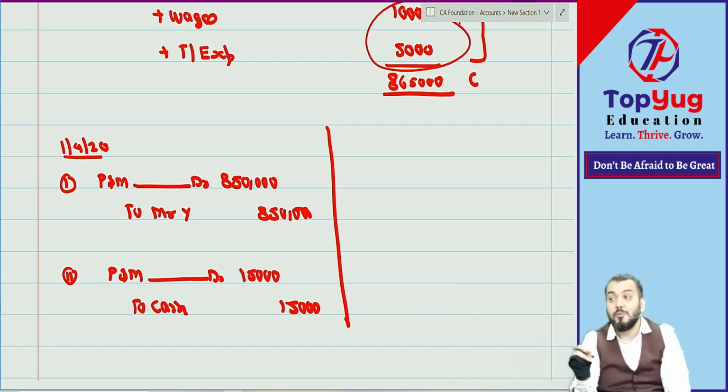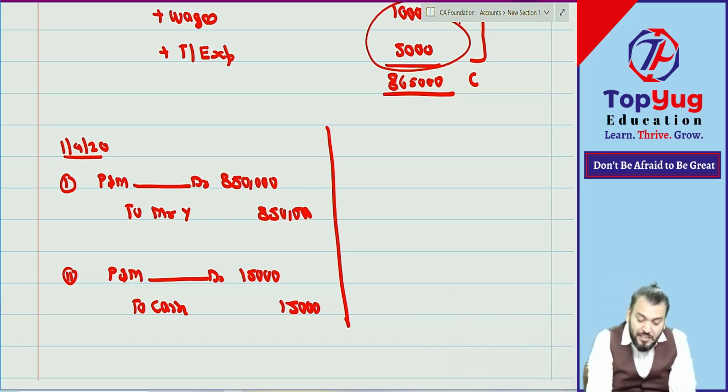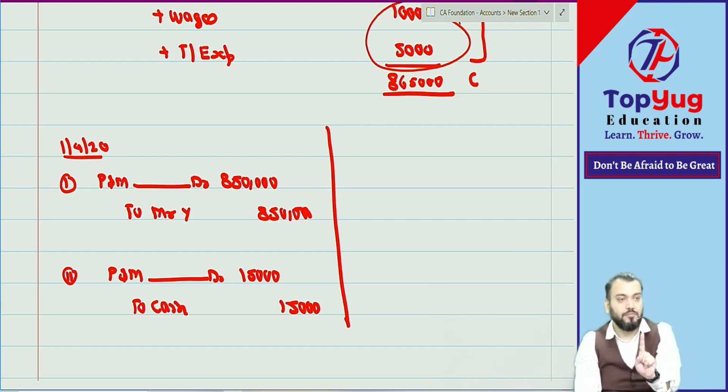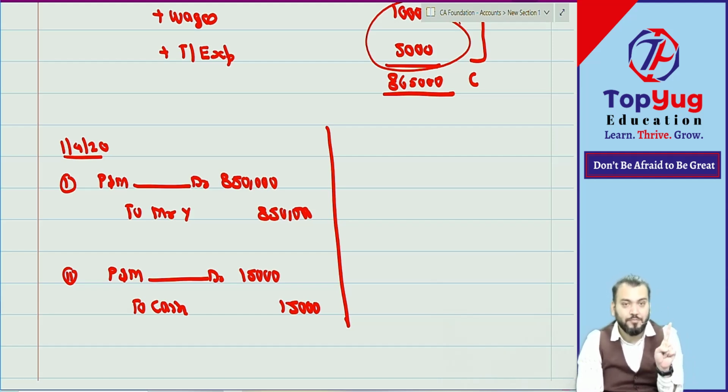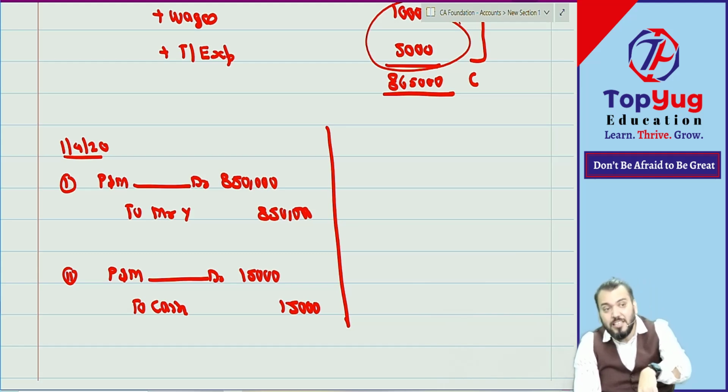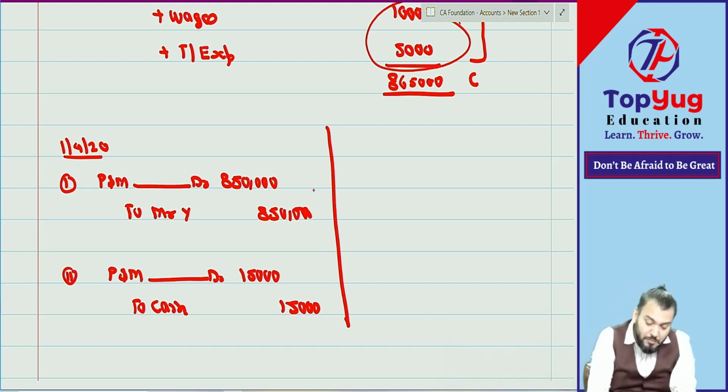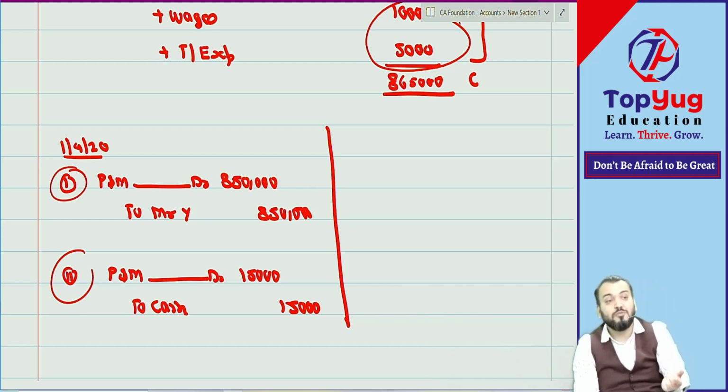I ask you one question: if plant and machinery is debited, what is the cost price of plant and machinery? It will be 8,65,000, not 8,50,000. So plant and machinery is debited by which amount? The total amount is 8,65,000. That is the correct answer. So option number B was not correct; option number C is correct. If you said option number B, you need to give these two journal entries to make your answer correct, because I just want to know what you are doing about 15,000.